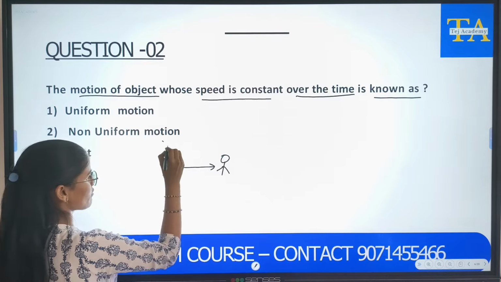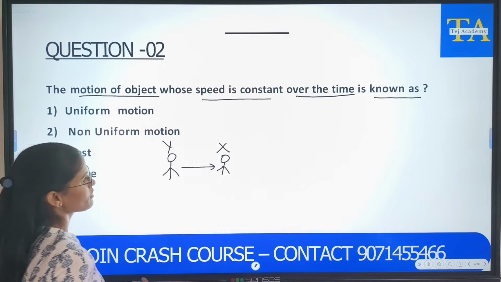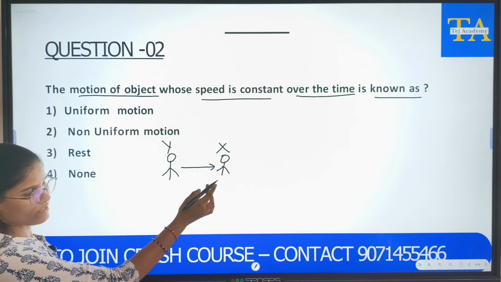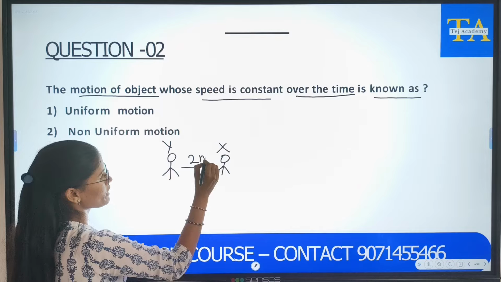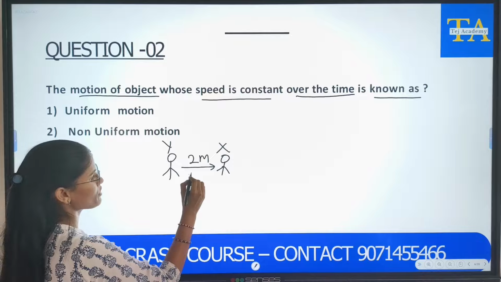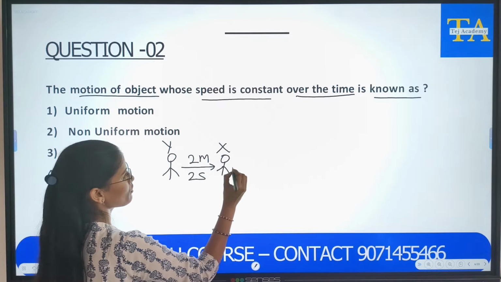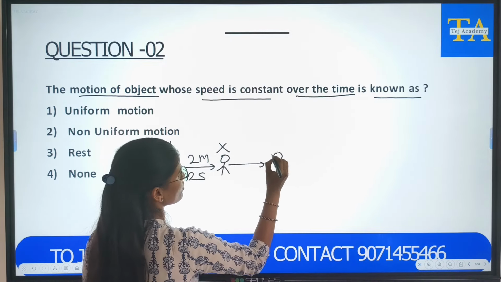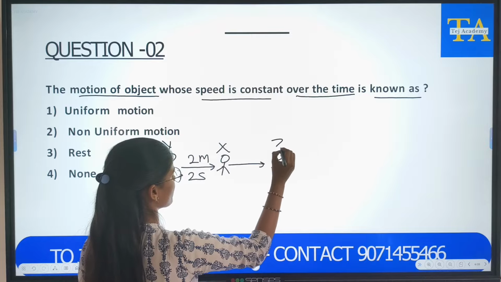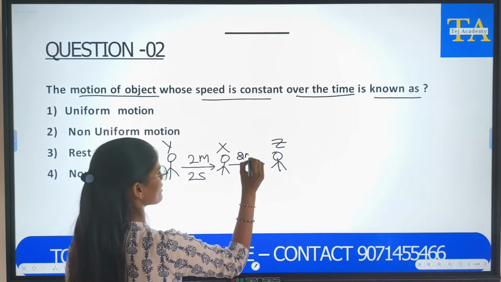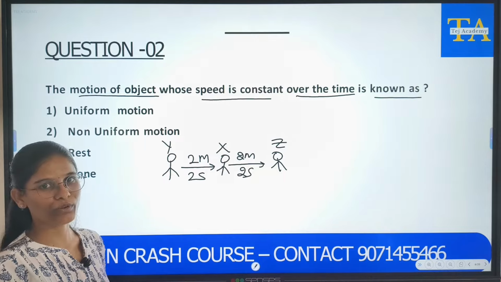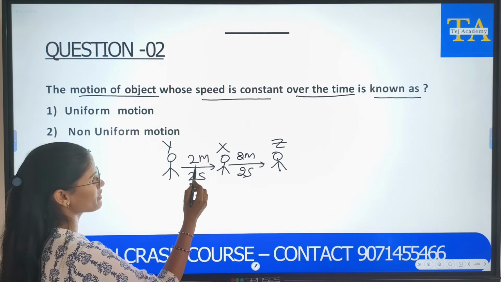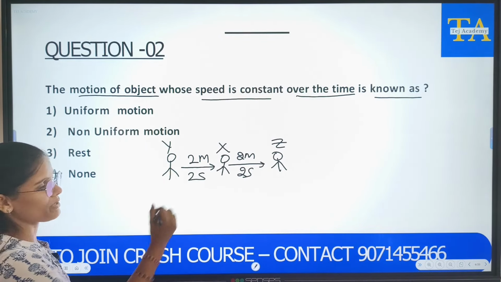Let us name this as Y and this is X. Suppose these two are friends. So, he wants to go to his home. It is 2 meters away and he will reach in 2 seconds. And these two friends together go to some other house Z. That is also 2 meters distance and they will go in 2 seconds. They are so enthusiastic to go and play. So they are moving 2 meters in just 2 seconds.